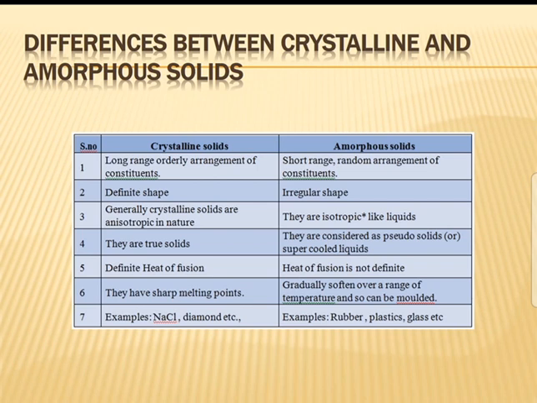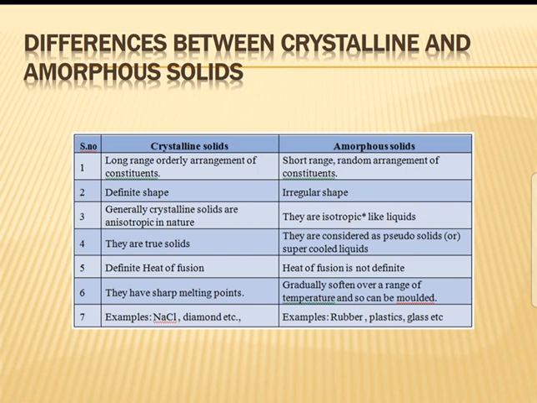So see the third point. Generally crystalline solids are anisotropic. Anisotropic nature is only in crystalline solids. Isotropic nature is in the amorphous solids. Crystalline solids are called true solids. Amorphous solids are called pseudo solids or supercooled liquids.